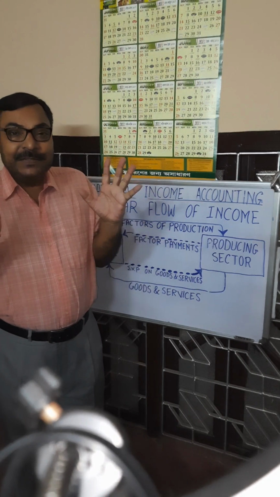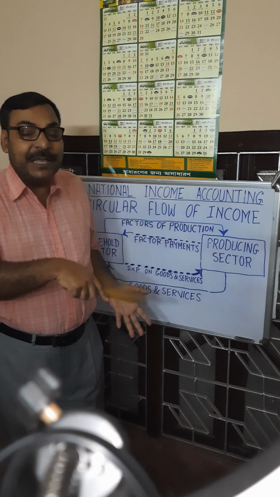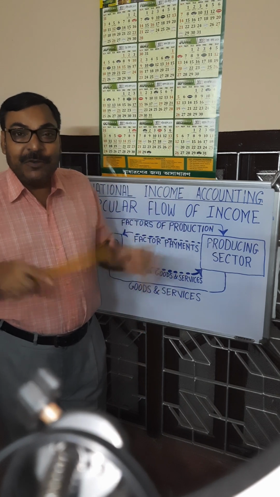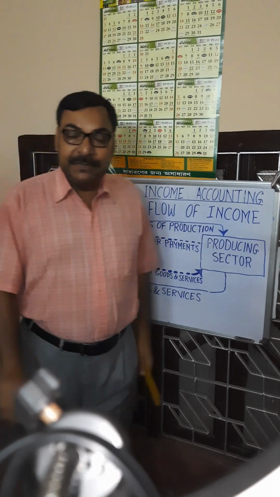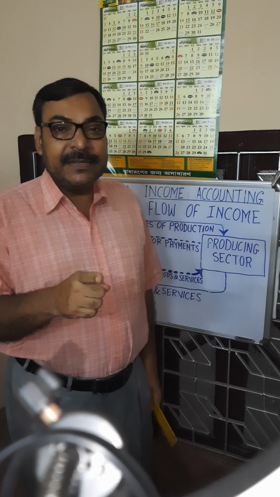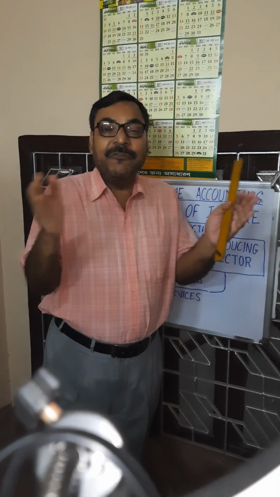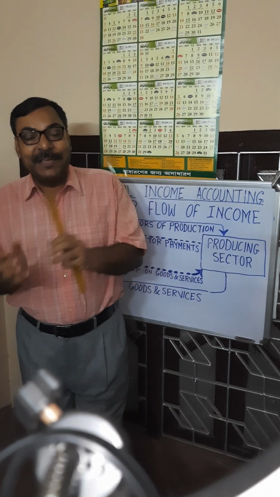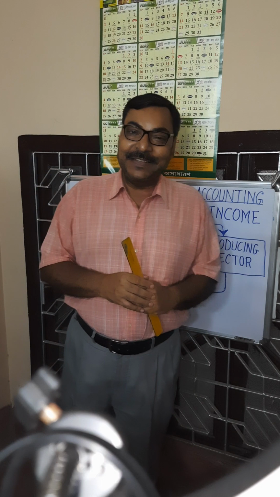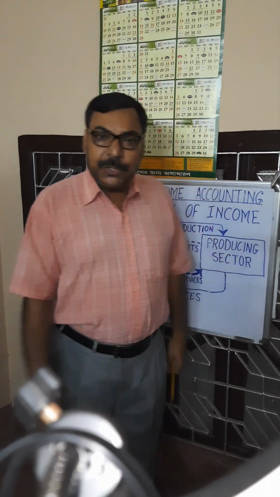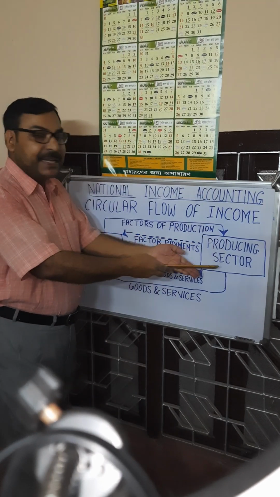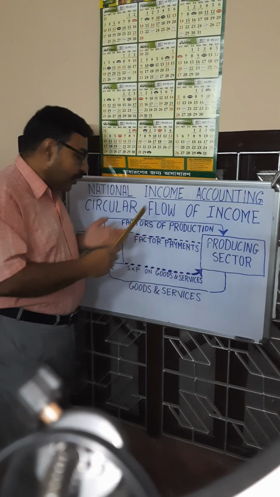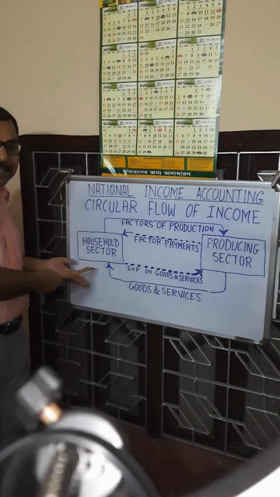So what do we actually learn from this circular flow of income model? What is the implication of this model? Number one, the household sector and the producing sector are financially interdependent. Expenditure of one sector becomes the income of the other sector. Number two, if you want to know domestic income, either consider income generated in the producing sector or consider income generated in the household sector.